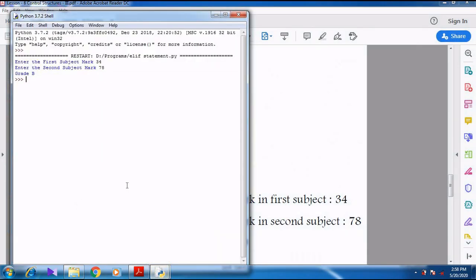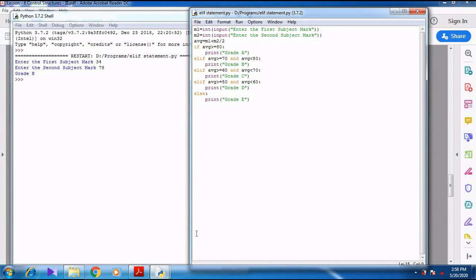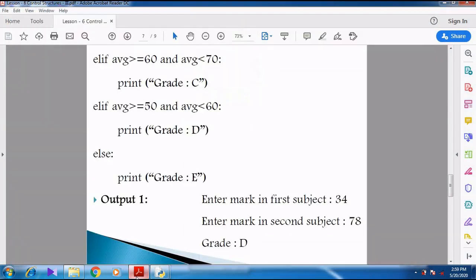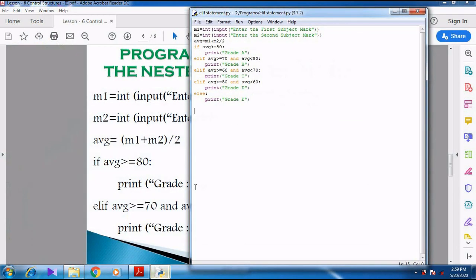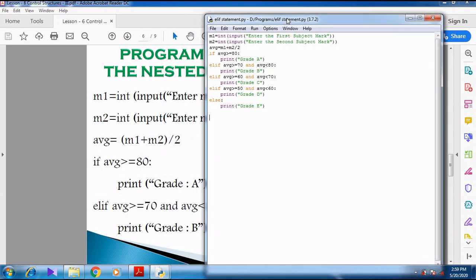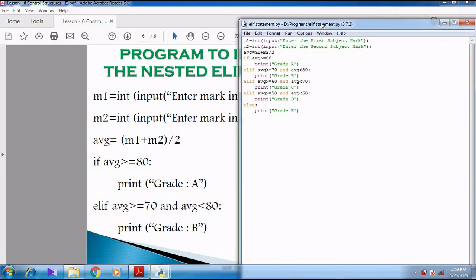I think I have done a mistake. 34 plus 78, it is grade D, but it shows me grade B. So greater than or equal to 70, less than 80. So that is what I have given. So here I have done a mistake.